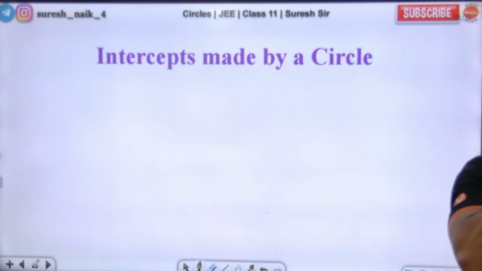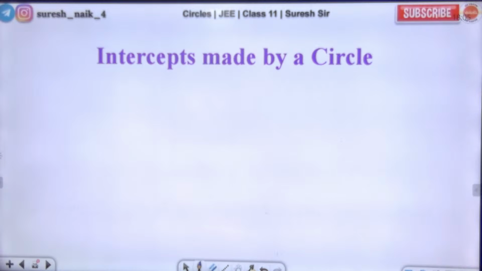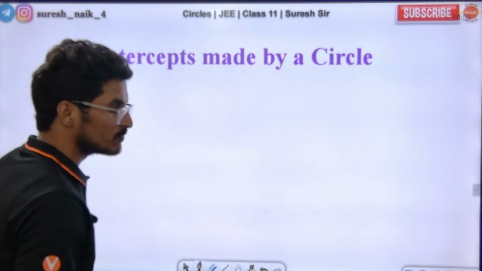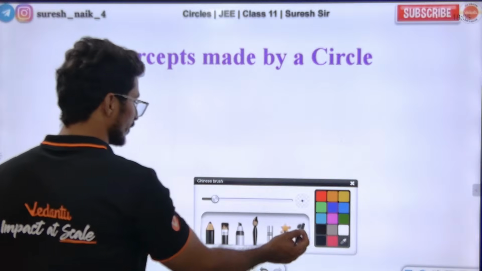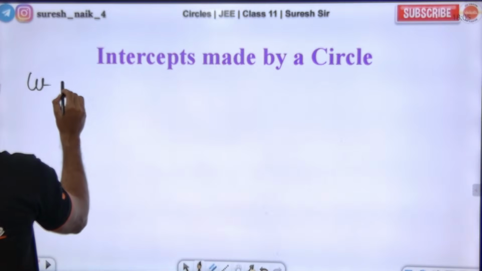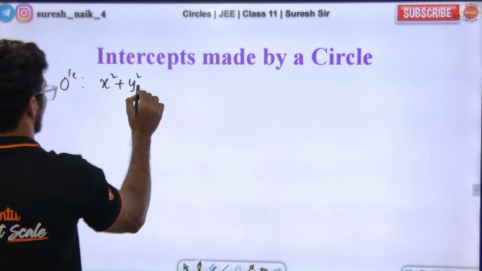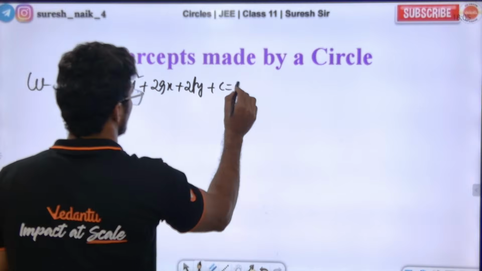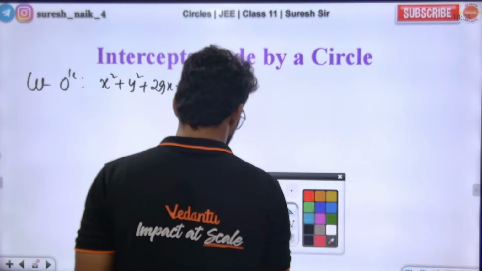Intercepts made by a circle. What does intercept made by a circle mean? Let the circle equation be x square plus y square plus 2gx plus 2fy plus c is equal to 0. Let us say this is the circle equation.